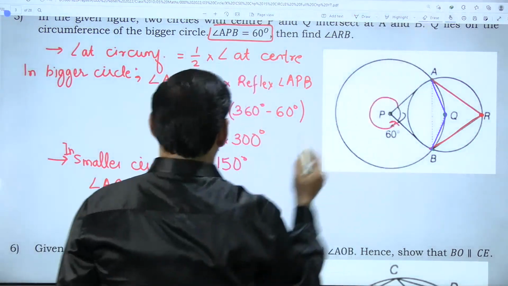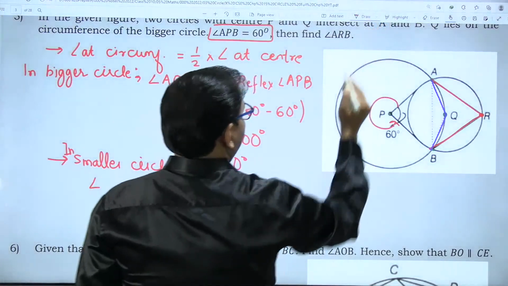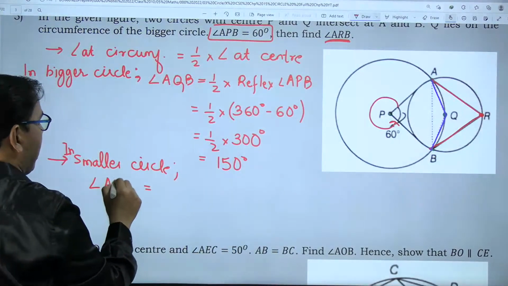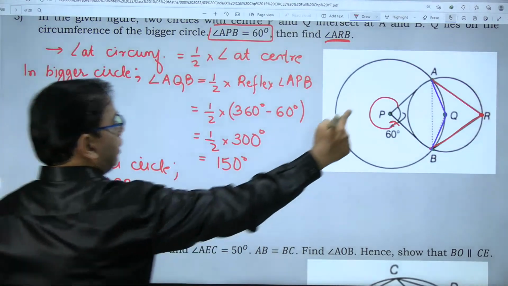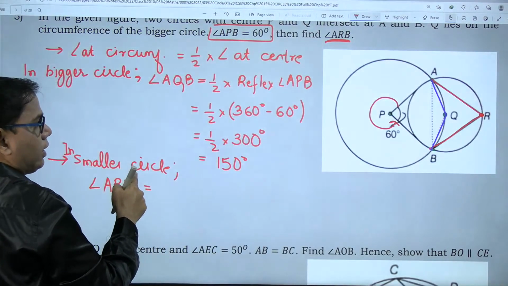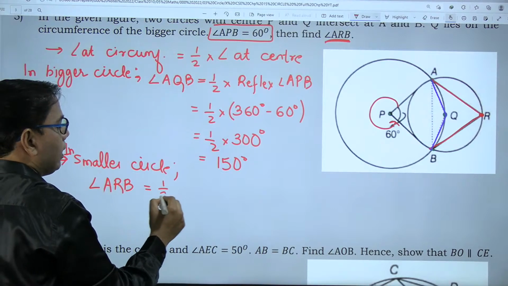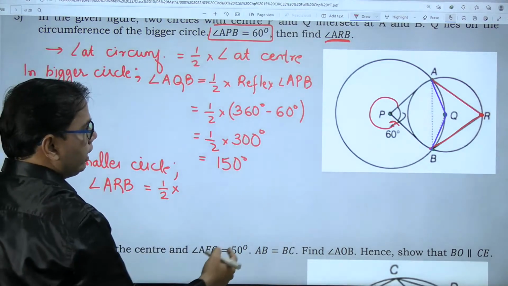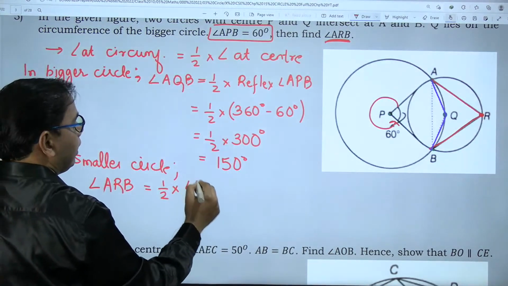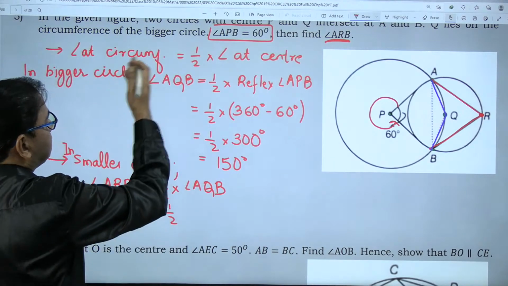So I'll write the same statement with reference to ARB. I have to find out angle ARB. ARB is the angle which lies on the smaller circle, on the circumference. So this is an inscribed angle. An inscribed angle is half the measure of the central angle. For the smaller circle, the central angle is angle AQB. So half. Reason is same.